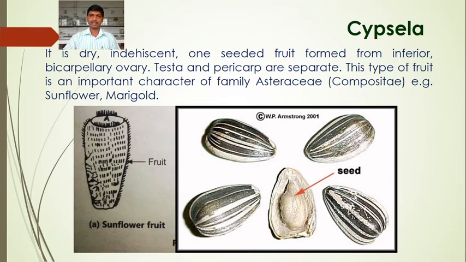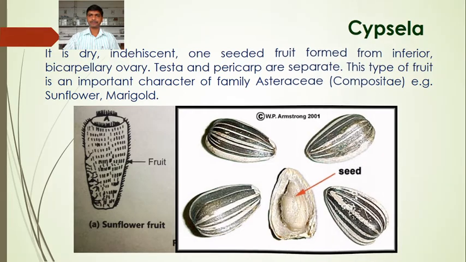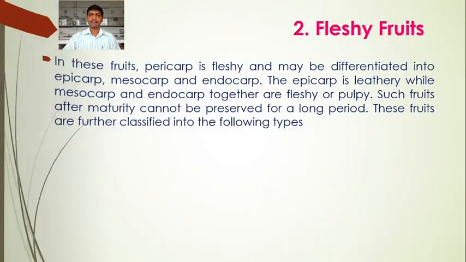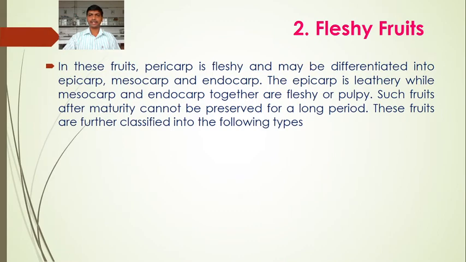Okay, Cypsela, this is another type of dry fruit. Next to this is the fleshy fruit. So after dry fruit, the second type we are going to study is the fleshy fruits. All these types are indehiscent fruits. Its pericarp does not break open, it remains intact. In these fruits the pericarp is fleshy and may be differentiated into epicarp, mesocarp and endocarp. As you know, the pericarp is made up of three layers: epicarp, mesocarp and endocarp.